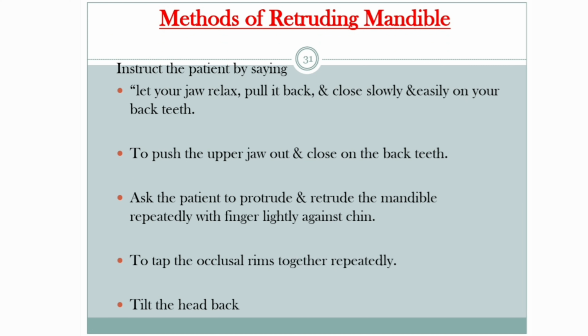Then coming to the methods of retruding the mandible. First, instruct the patient by saying, relax your jaw, pull it back and close slowly and easily on your back teeth. Then to push the upper jaw out and close on the back teeth. Or ask the patient to protrude and retrude the mandible repeatedly with a finger lightly against the chin. Or to tap the occlusal rims together repeatedly, or tilt the head back.